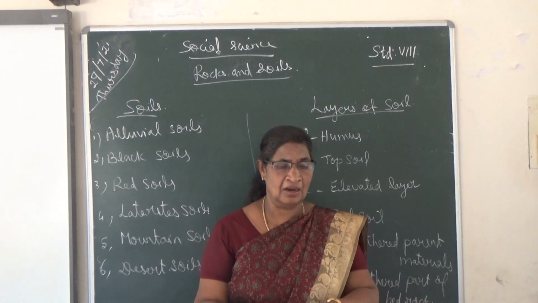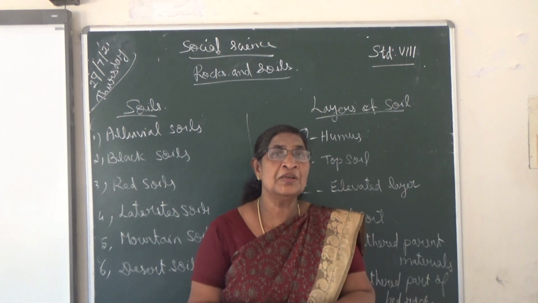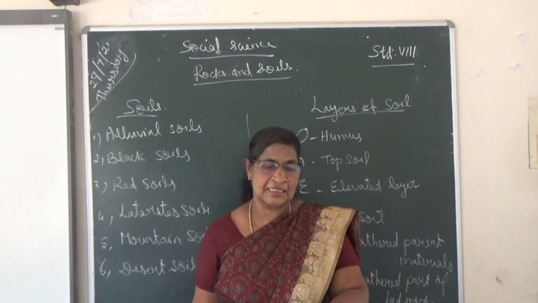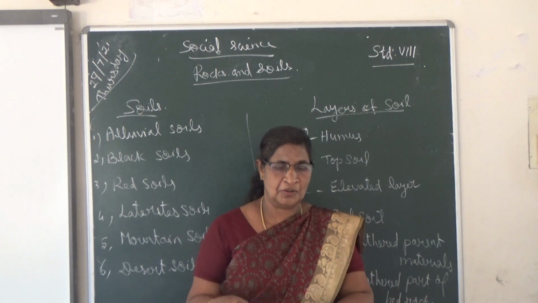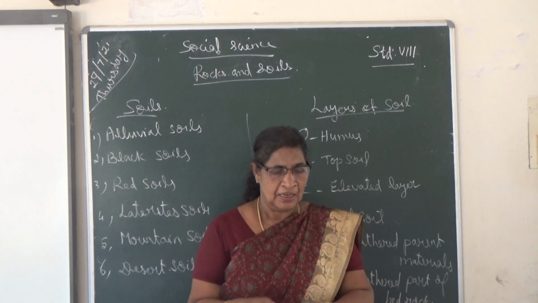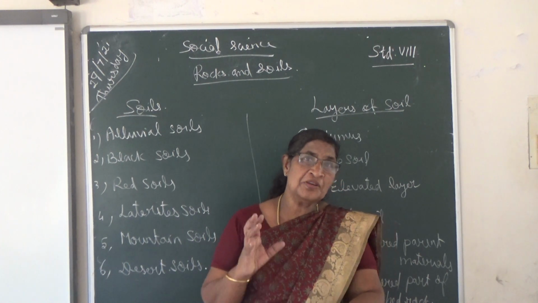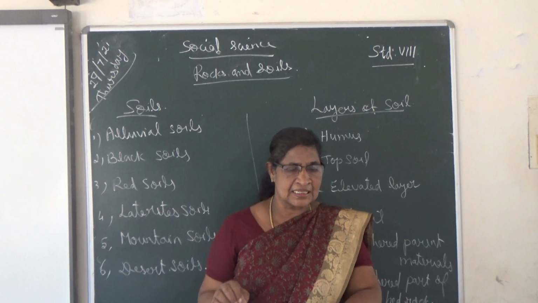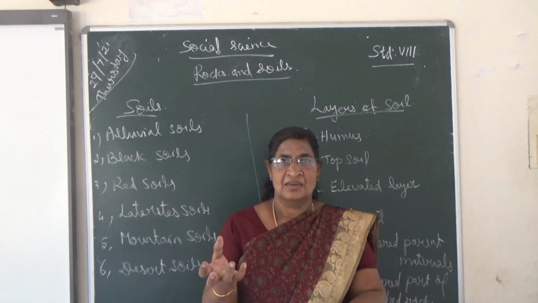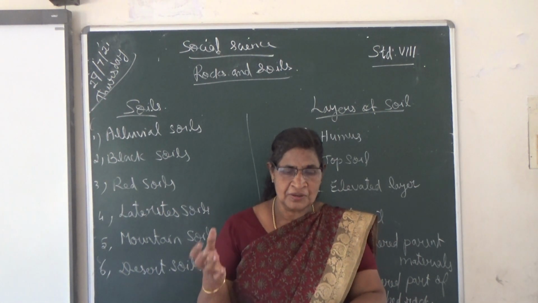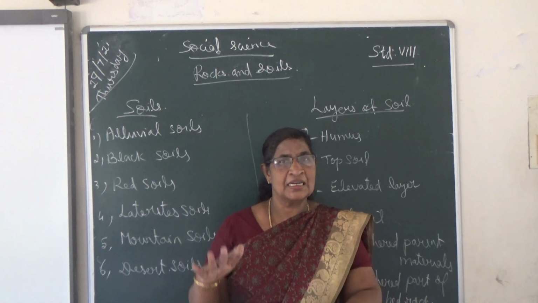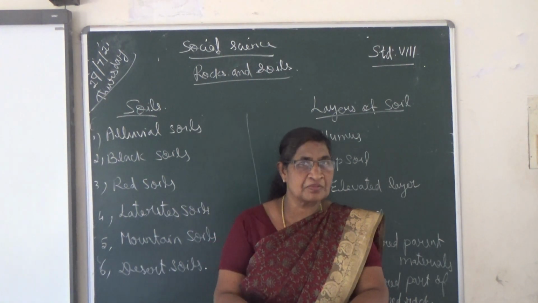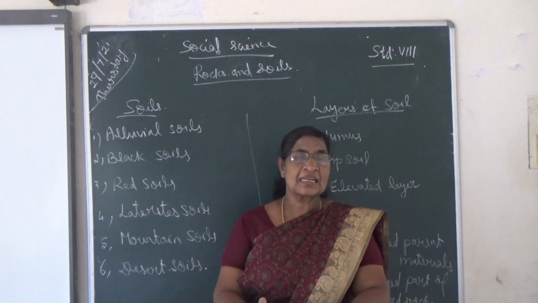Now, alluvial soil, all of you know, is very good soil for the growing of crops. Alluvial soils are formed by the deposition of silt. What is silt? Mud. It is formed by the deposit of silt by running water.